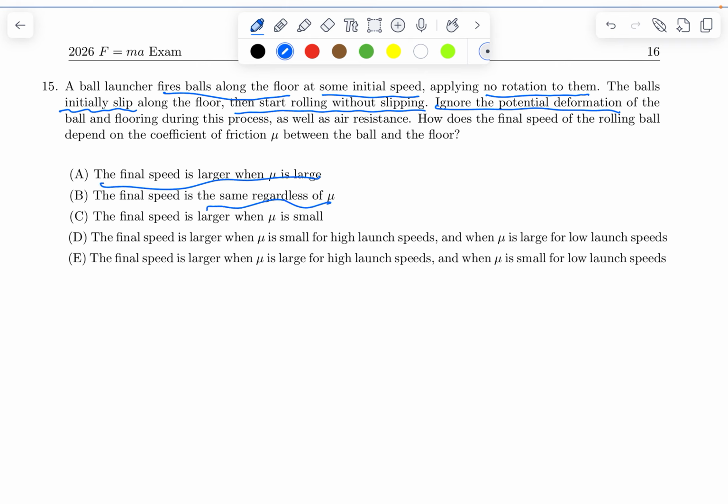So the answer choices: one of them says that the final speed is larger when mu is large. It's the same regardless. It's larger when mu is small. And these two talk about special cases for high and low launch speeds.